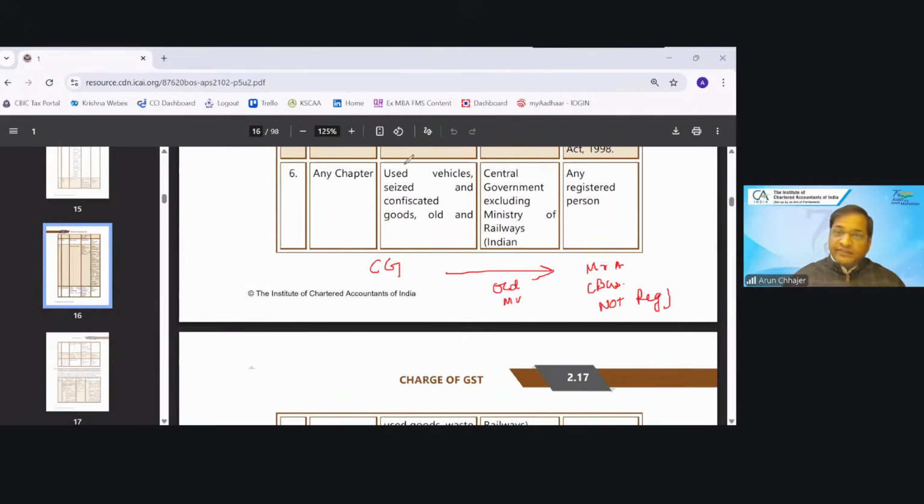Check whether vehicle is used. Yes. Whether supplier is government, central government, state government. Yes. Whether recipient is registered person. No. Who is the recipient? Unregistered person. Whether he is covered in the category of the recipient. No. If it is not covered, then first thing is clear, no RCM.